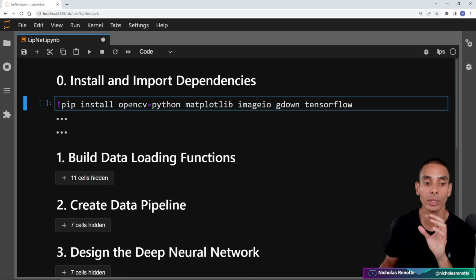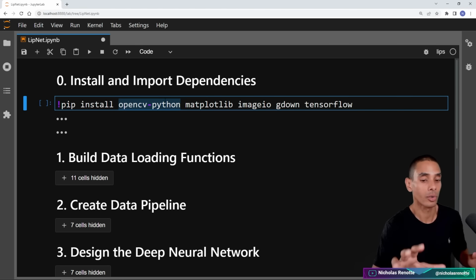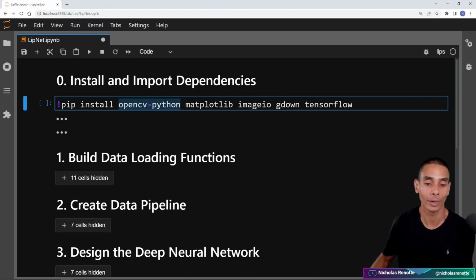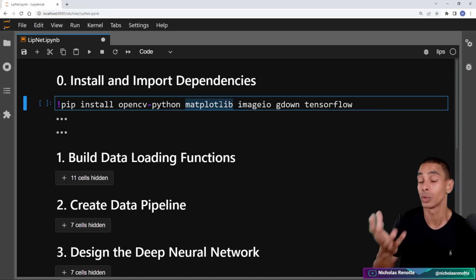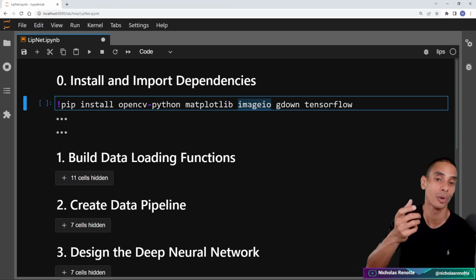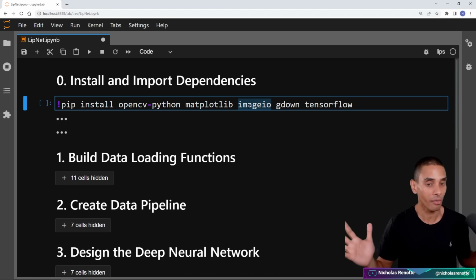Okay, so we're going to be using OpenCV to pre-process our data, and I'm going to show you where to get the data in a second. I've actually built a little script that's going to download it for you from my Google Drive. Matplotlib is going to be used to render the results, so we'll actually be able to see the outputs of our pre-processed videos. We're going to use imageio to create a quick little GIF, so you'll actually be able to see a couple of the frames stacked together.